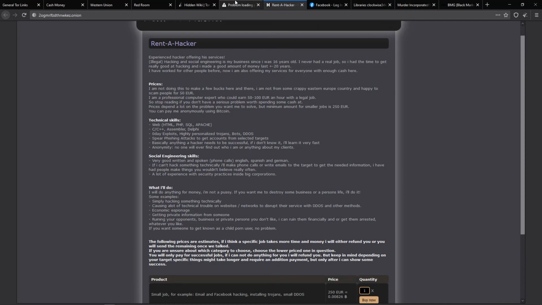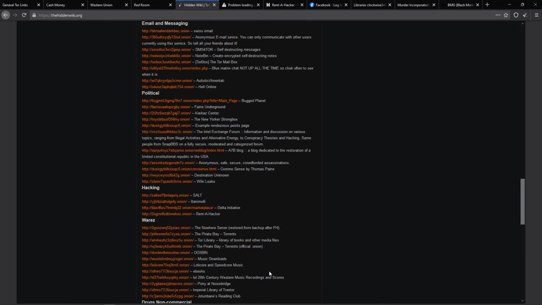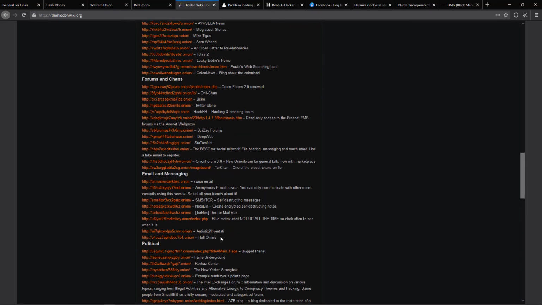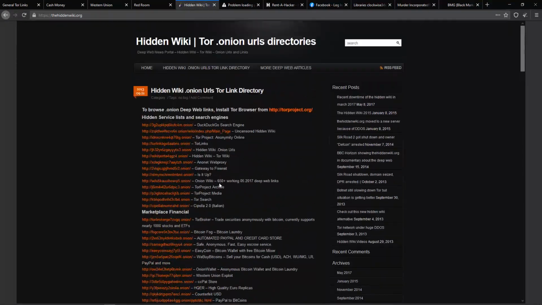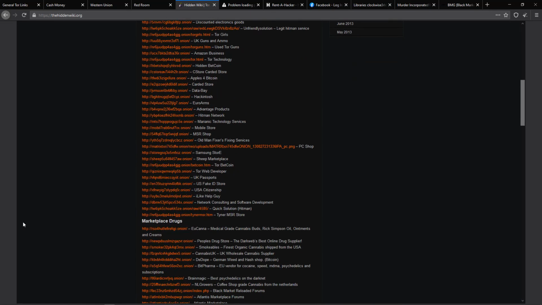I would recommend you to search for the hidden wiki, and from the hidden wiki you can find all sorts of links. Here you can see DuckDuckGo is a search engine. This is the uncensored wiki. You can also find 18 plus content, which I don't even want to spell, that is done on children. If you understand what I mean, I'm not spelling it out because it's YouTube.